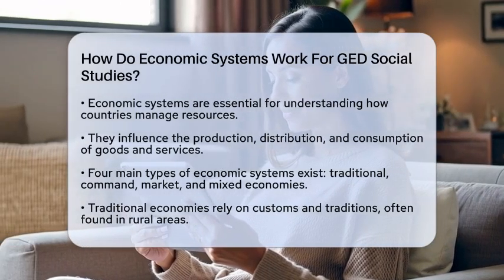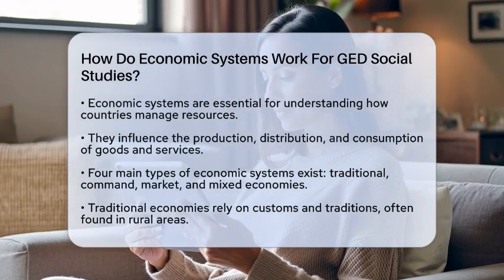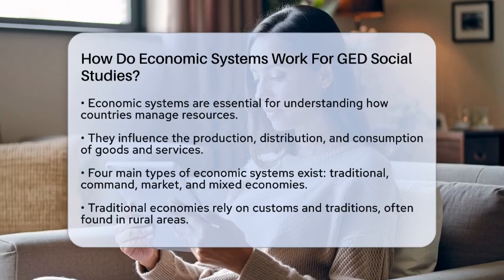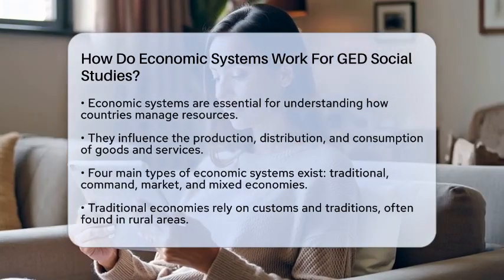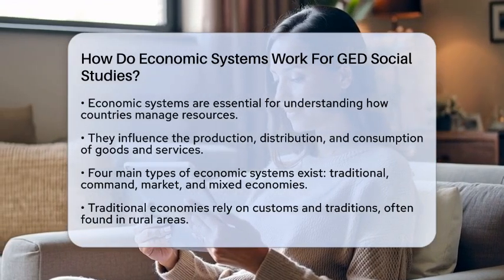Economic systems determine how goods and services are produced, distributed, and consumed. They shape our everyday lives, from the prices we pay to the jobs we hold. There are four main types of economic systems. The first is the traditional economy.